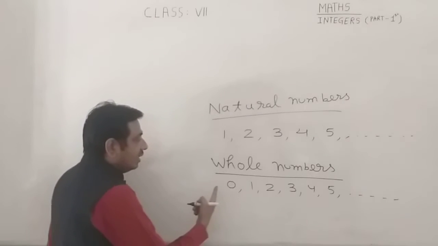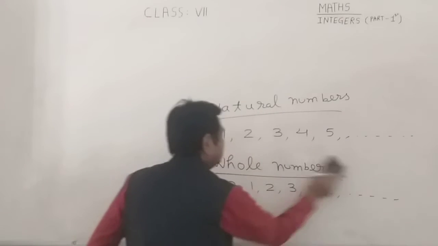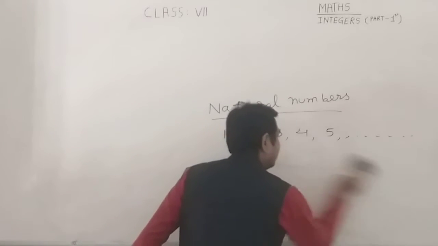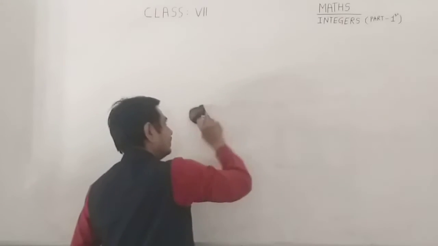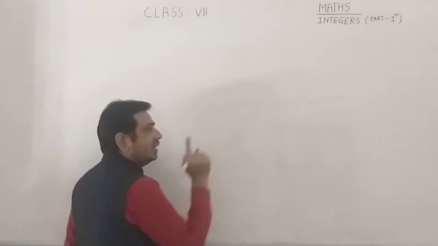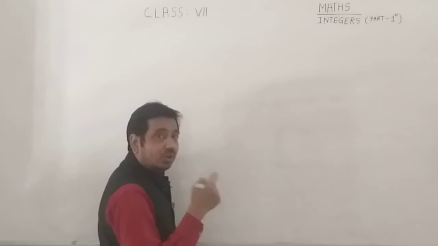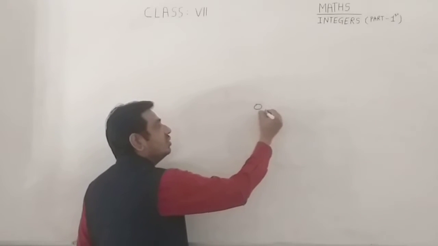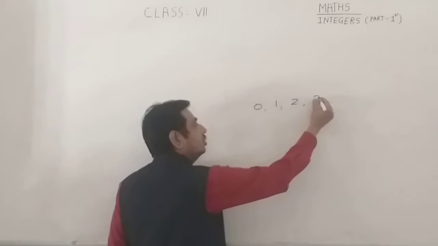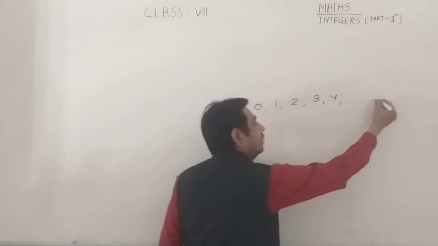Look here, if we add negative numbers to the whole numbers, then we get integers like this: 0, 1, 2, 3, 4 up to infinite.